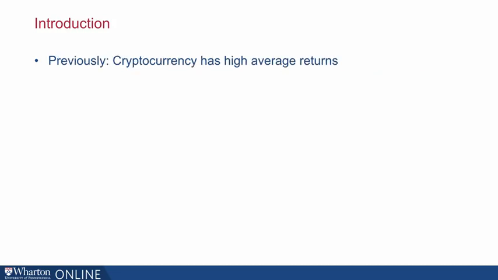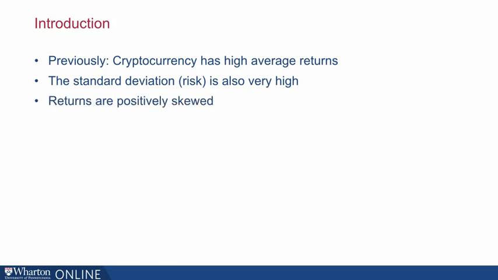So in lecture 2, we saw that cryptocurrency has high average returns. However, we saw that the standard deviation on those returns is also very high. And we found that returns are positively skewed. Now, another fact about cryptocurrency is that they have relatively low betas. So now we're going to use these statistical results and combine them with the portfolio theory to think about crypto as an asset class.